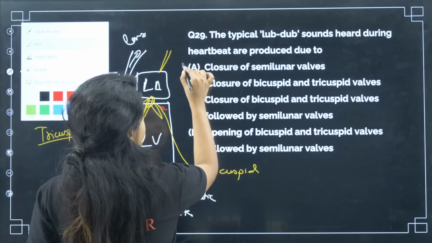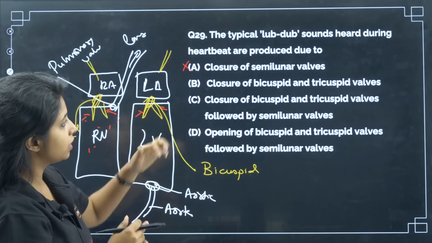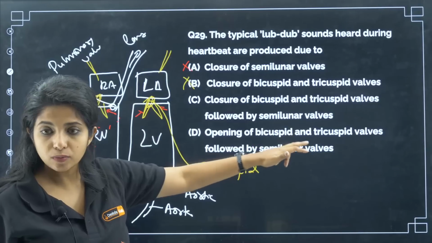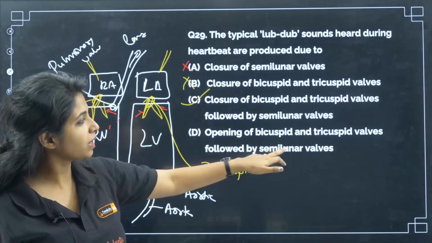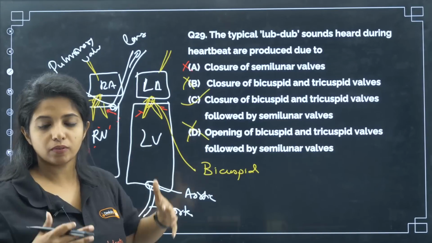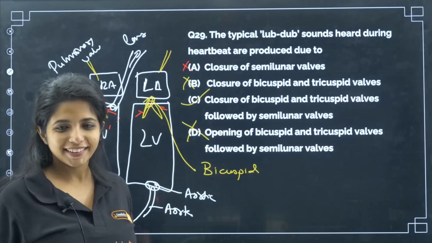So closure of semilunar valves alone is not the answer. Okay, and closure of bicuspid and tricuspid, no. Closure of bicuspid and tricuspid followed by semilunar valves, yes. Opening of bicuspid and tricuspid followed by semilunar, no, children, it's closure. That is why you get the dub sound. When you close the door like that, that's when you get the dub sound, right? Similarly over here also. Fine?